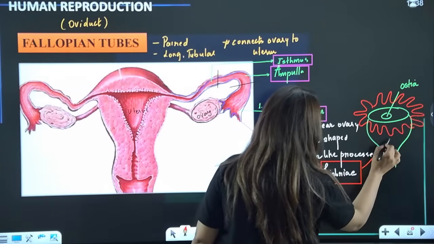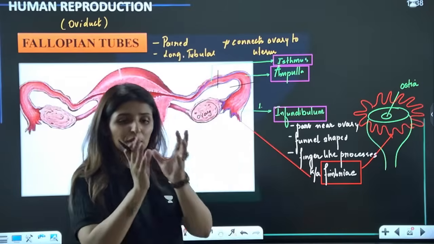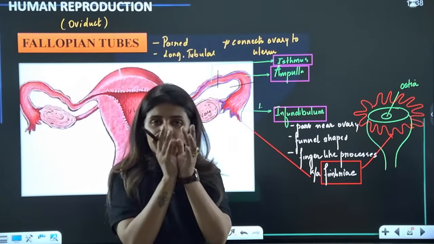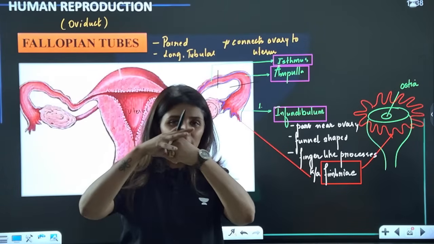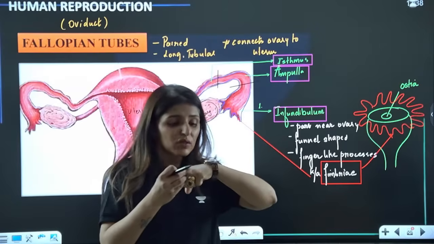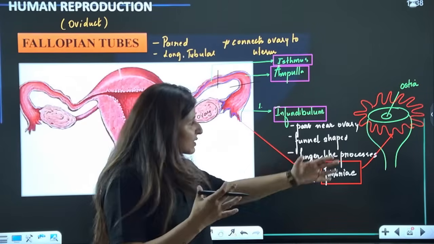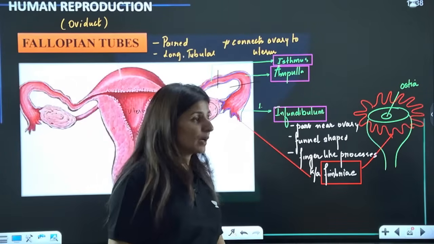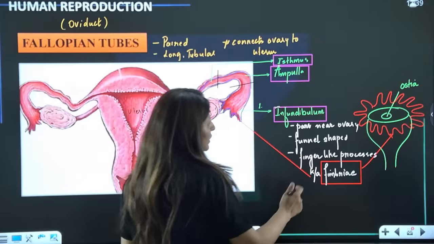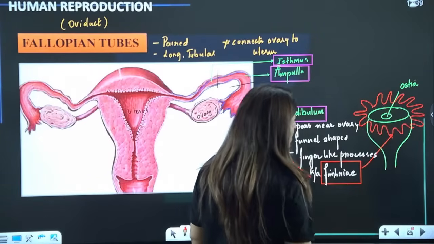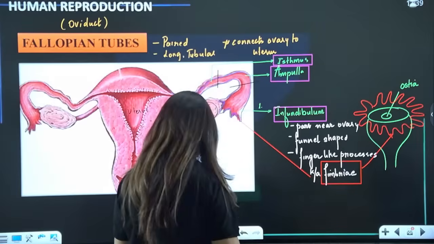Is that clear? So basically like this. These fimbriae are present right over the ovary like this. So whenever the ovary is going to release the oocyte, these fimbriae are going to pick them up. Is that clear? So this is infundibulum, the opening is ostia, and these finger-like processes are called fimbriae.